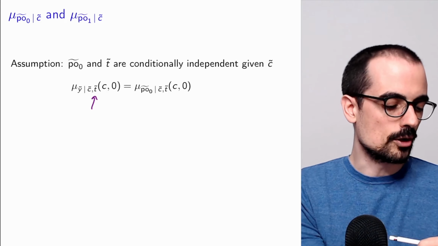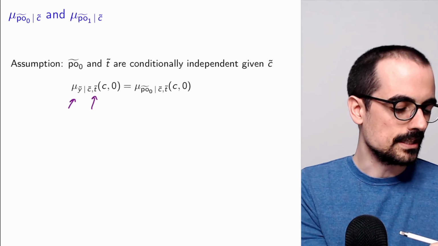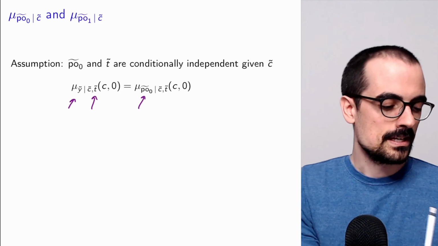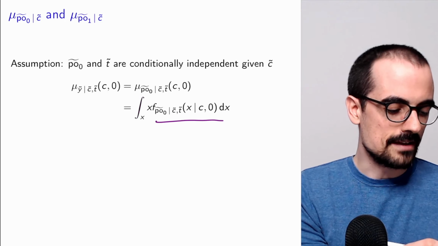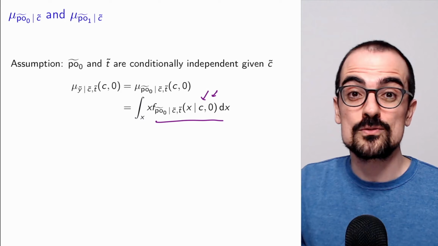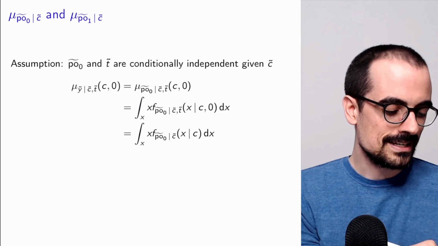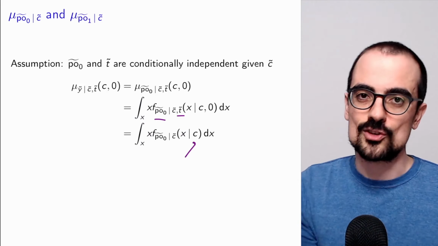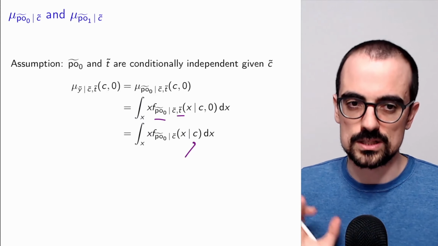So automatically the observed grades of the student are equal to the corresponding potential outcome for no treatment. That is equal to this integral where we're multiplying by the conditional PDF given the confounder and given no treatment. But now, because of conditional independence, this is just equal to the conditional PDF given the confounder, okay? Because T and the potential outcomes are conditionally independent given the confounder. Again, this is a strong assumption, but this is the assumption that we need here for things to work out.